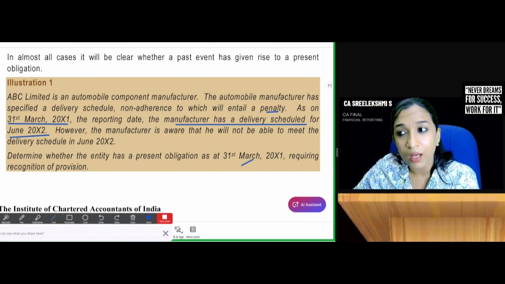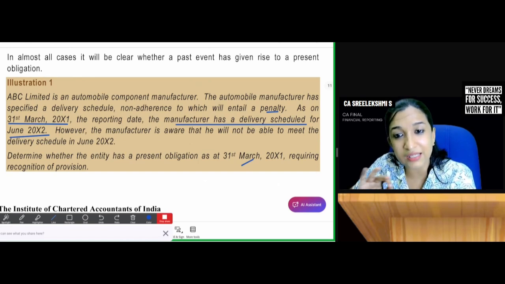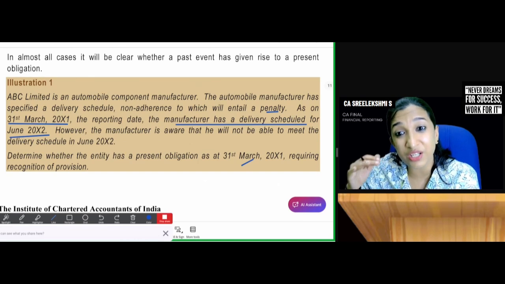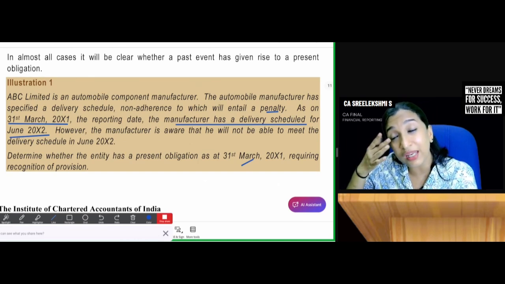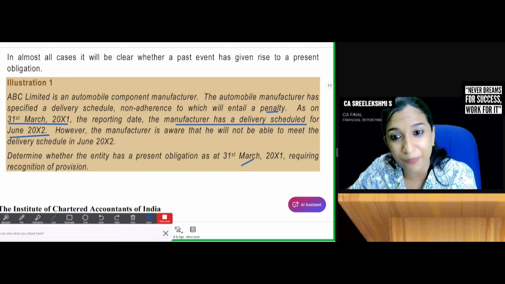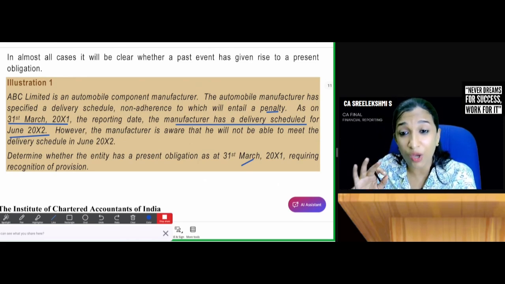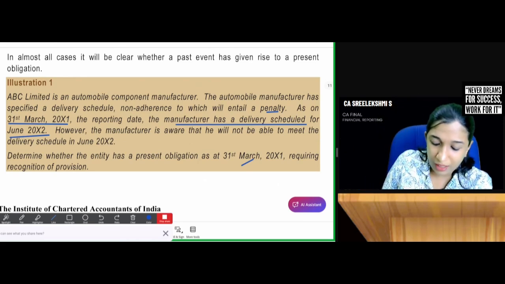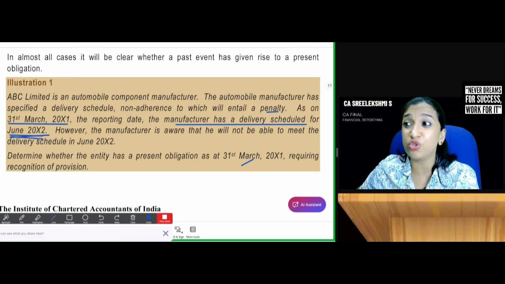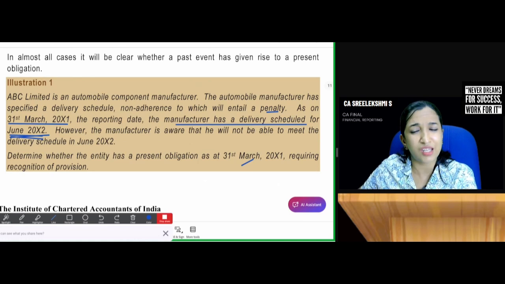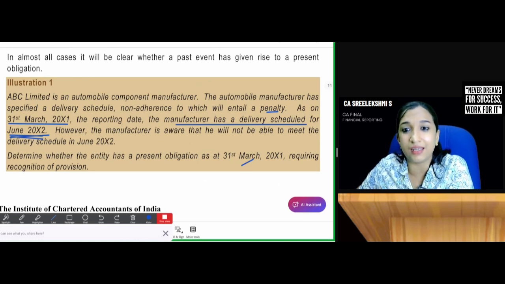Why not required? Because you are standing on 31st March 2011. On 31st March 2011, is there a present obligation? There is no present obligation. Obligation will be only in 2012. You are in 2011. You have the obligation to pay penalty only in June 2012. It is in the future, so there is no present obligation to pay penalty. There is no obligation in the current year.